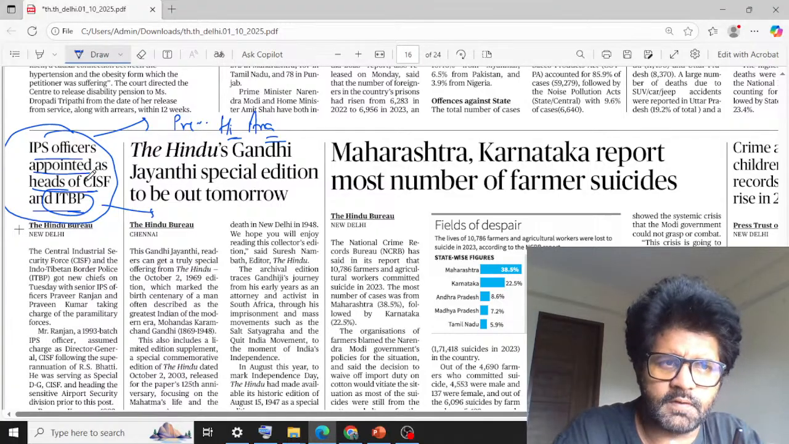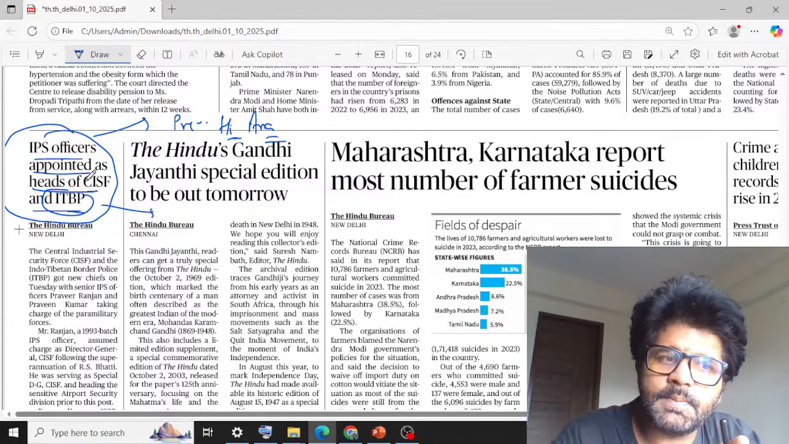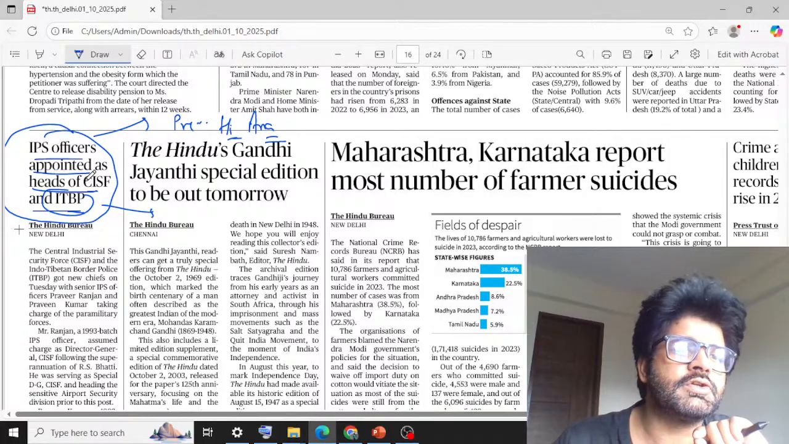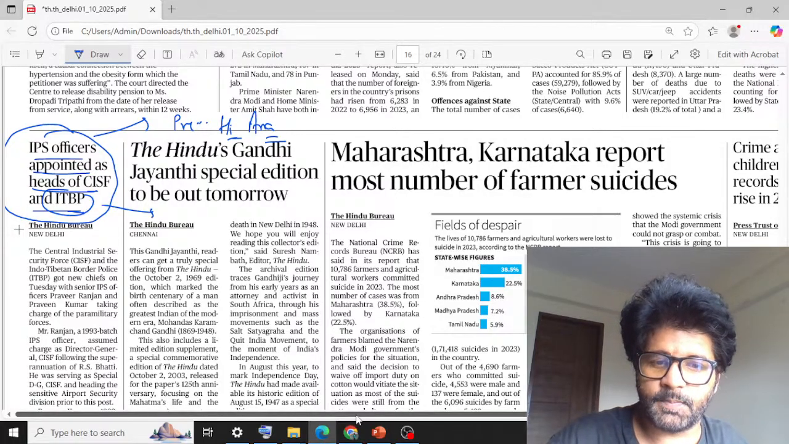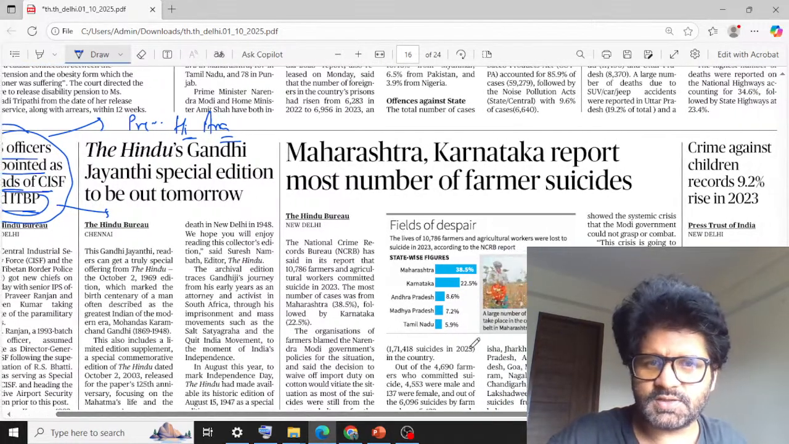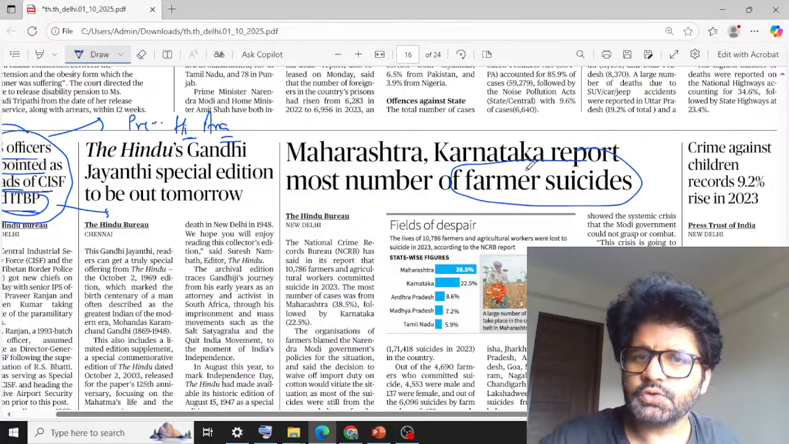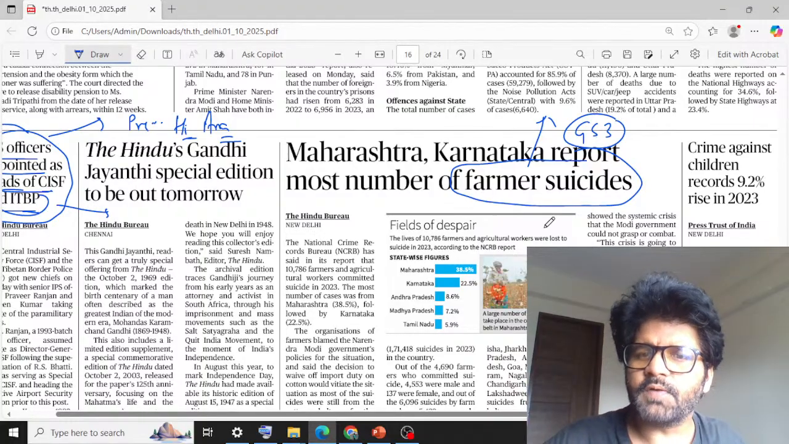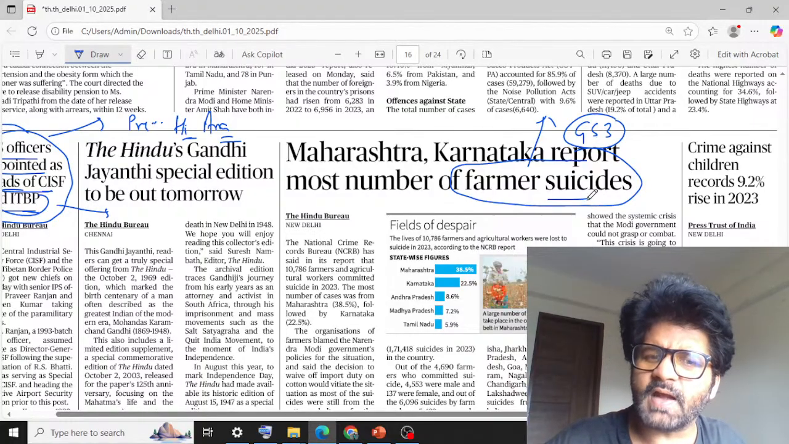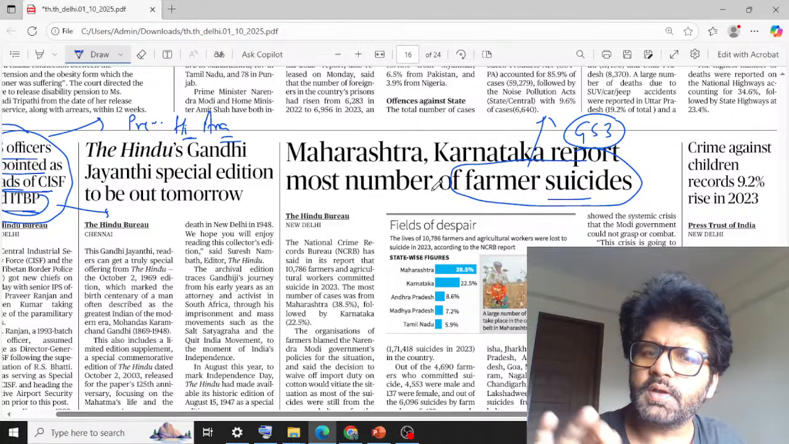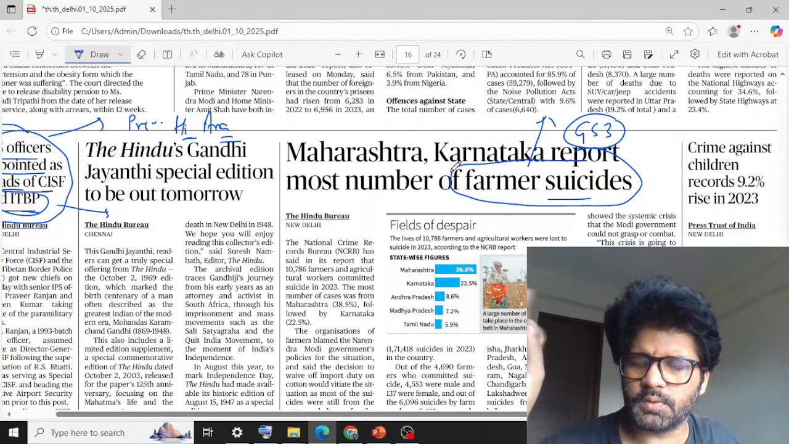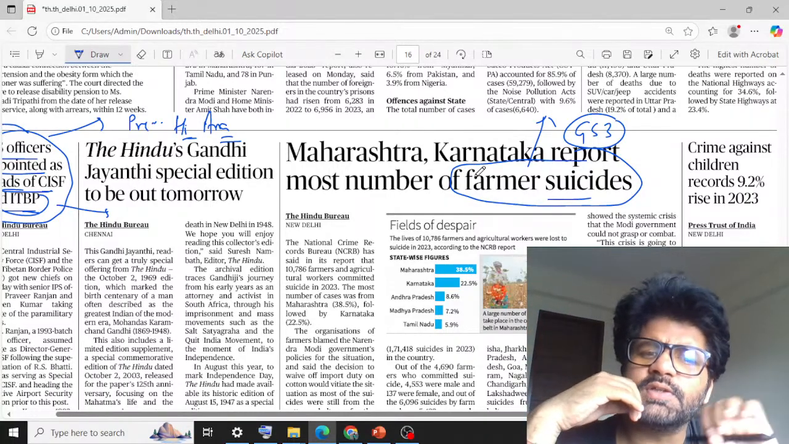So this is one point of view. Again, many CISF people, ITBP people will not be happy that an IPS officer has been appointed head. Then the second thing is this one, farmer society. So in GS3, you have farmer related topics, MSP and all, farmer societies. There are different facts and figures which keep on coming. So you can have a tag, a report. You should note it down so that you can cite it.